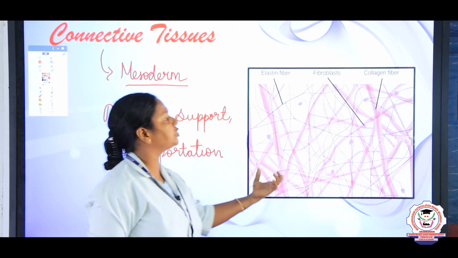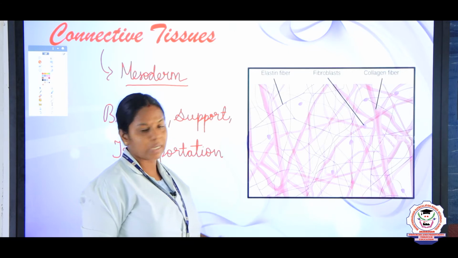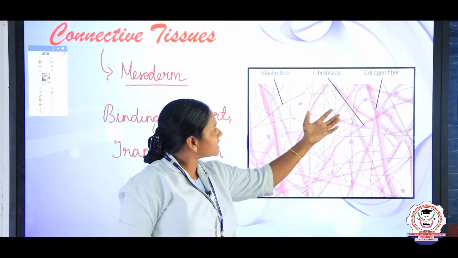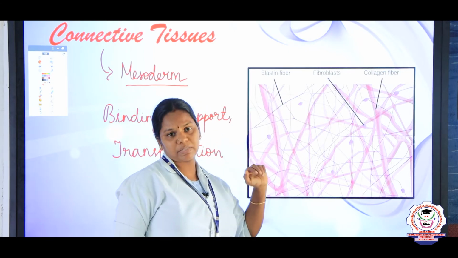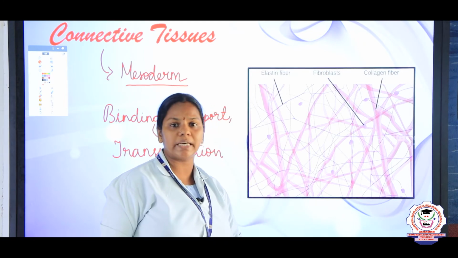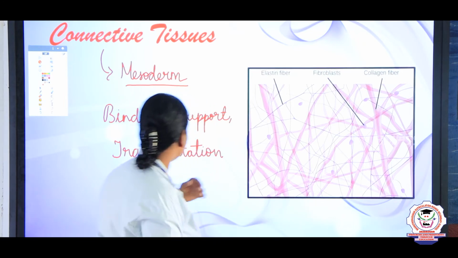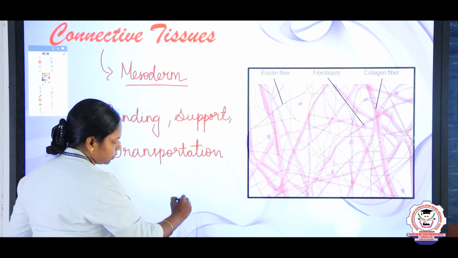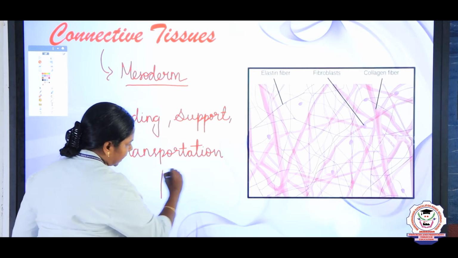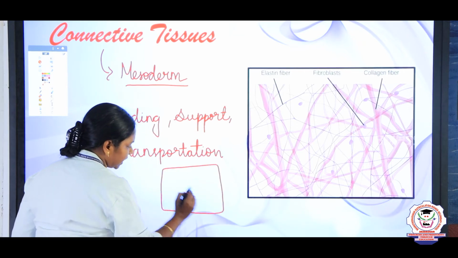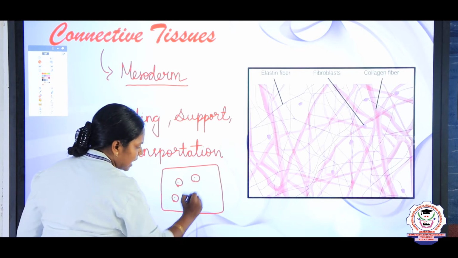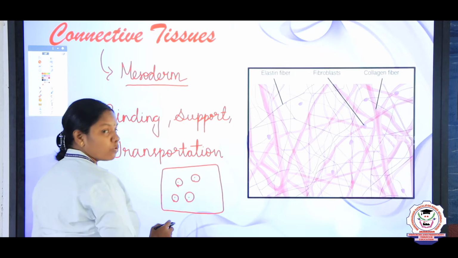The connective tissues consist of fibroblasts, collagen fibers and elastin fibers. Many fibers are present in the connective tissue. If you take a connective tissue, it consists of many cells and ground substance, right?